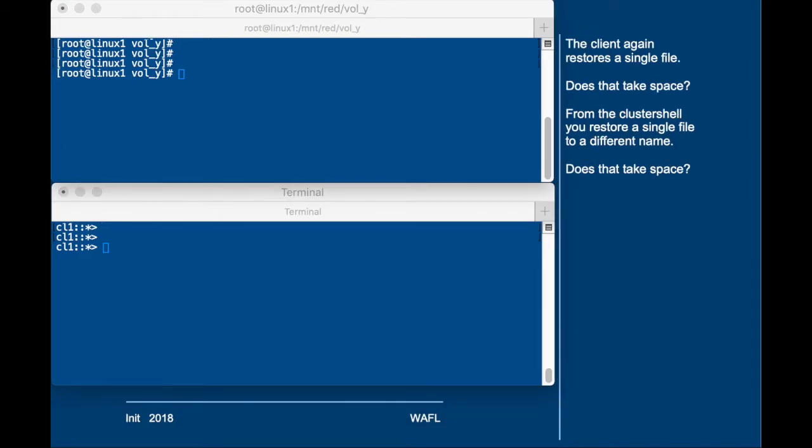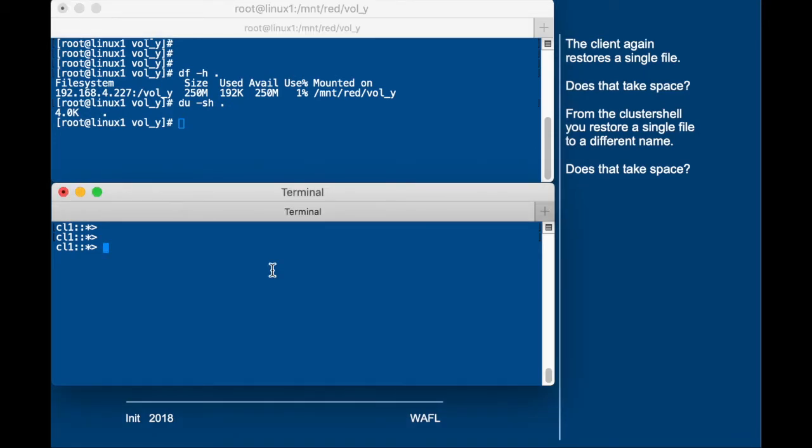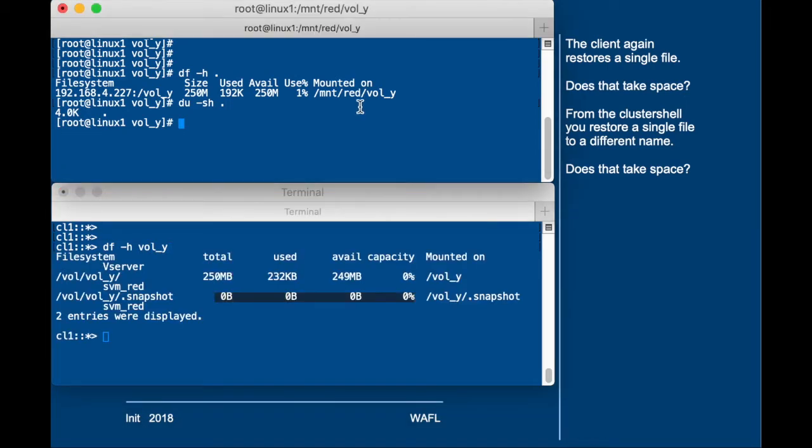Now let's have a look at the following. The client will restore a single file, which will be the same as restoring all of the files, so that will take space. Then from the cluster shell we restore a single file, but now to a different name. Does that take any space? So we run the df command on the client, and we see we have 250 megabytes available, so we cleaned up the entire environment, and in use only 192 kilobytes. We run the df -h command, and we see no snapshots, and also we have 250 megabytes available.